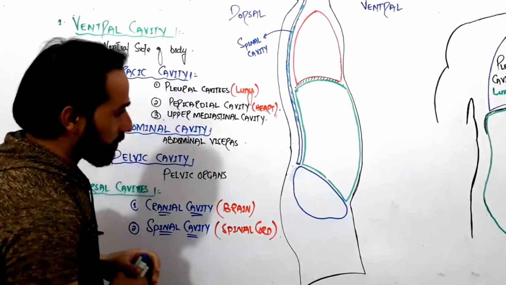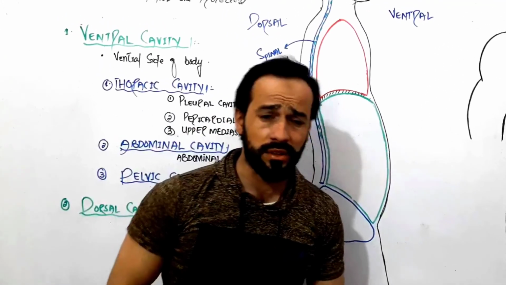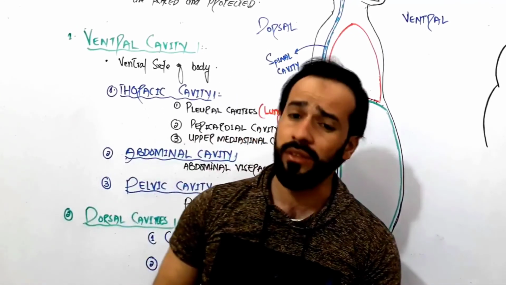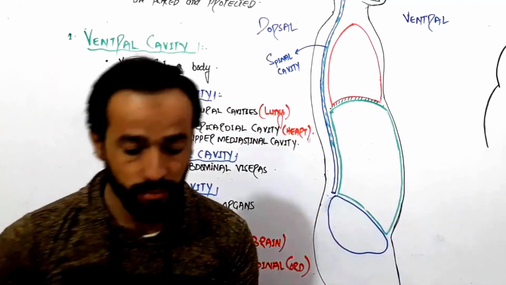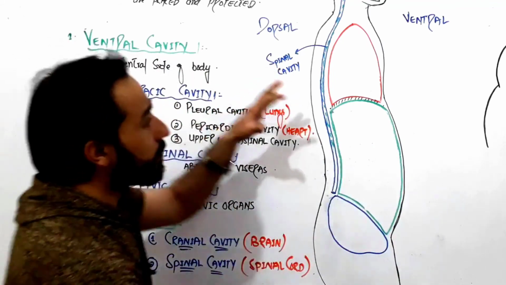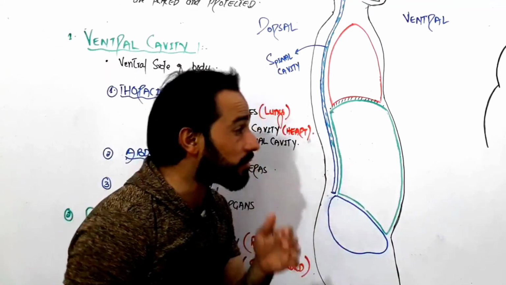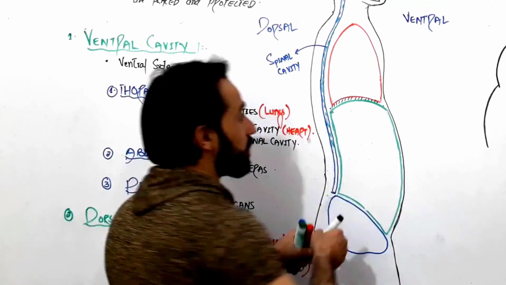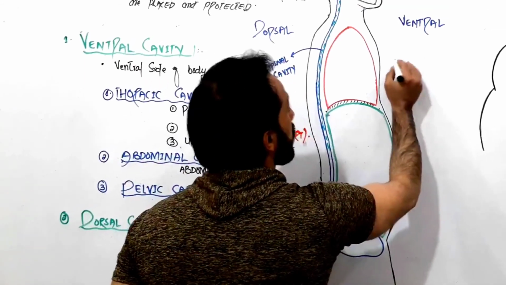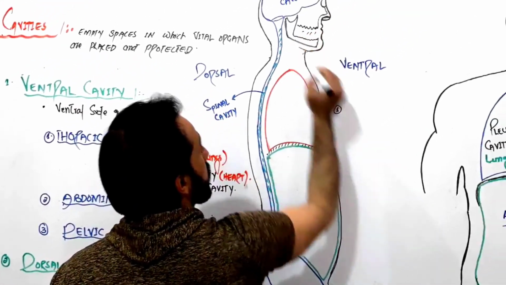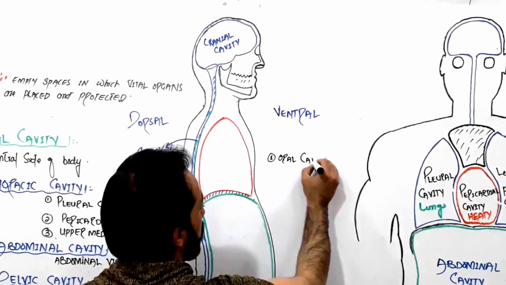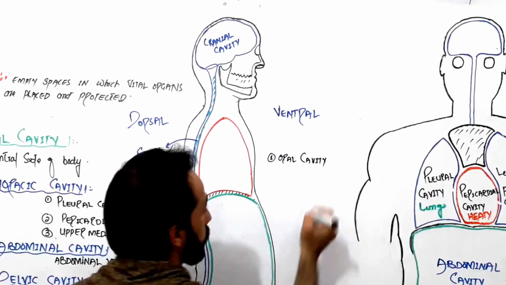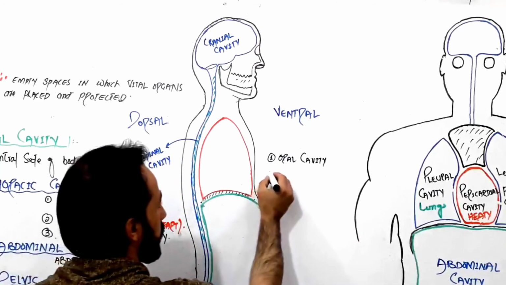Other than this, friends, if someone asks that we have other cavities or not, so yes, we have some other cavities also in our body which are small cavities. These are the large cavities, but we have also some other small cavities in our body, like the oral cavity, right? Like oral cavity. It is also a cavity, but a very small cavity.